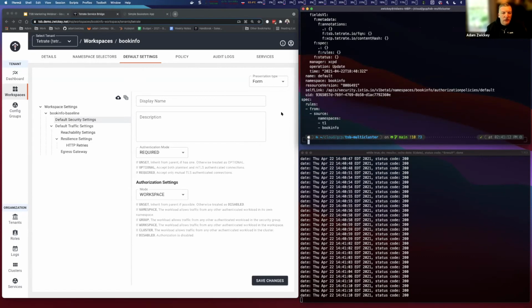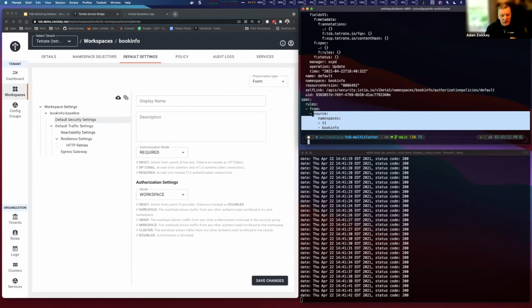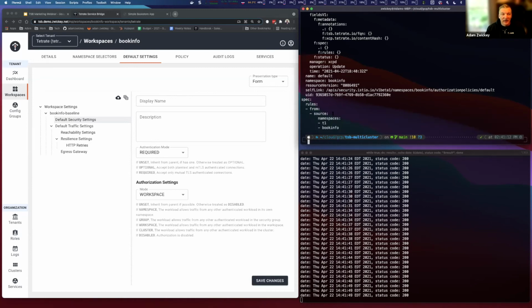So you'll notice I didn't specify what namespaces. It's intelligently delivering me contextual configuration that picks up all the namespaces that are relevant for this collection of services, which I'm calling book info, which spans a couple clusters and a couple namespaces. So with this authorization policy, it's going to only allow traffic from pods, from services that are running and have a relation to this. So this is really moving us towards a secure by default posture, a zero trust posture, in which all services have some sort of strong authorization and authentication tied to them.